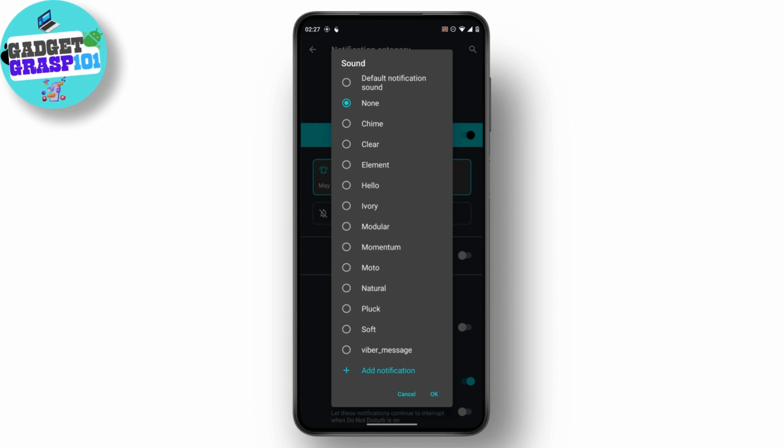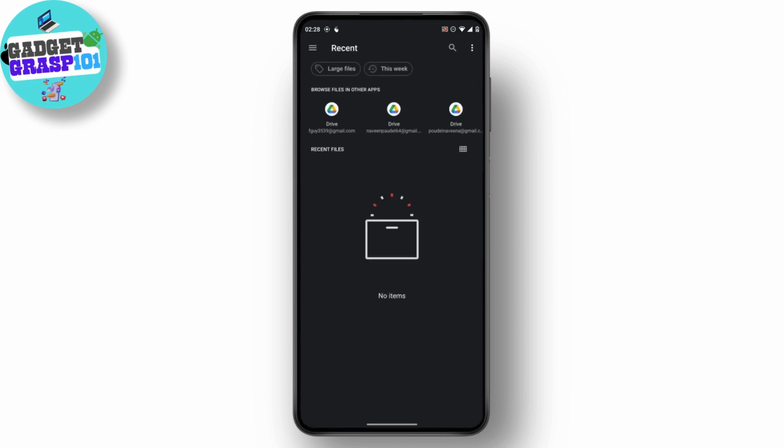These are the default notifications inside your device. You can see the following bunch of notifications in your device which are pre-built. If you don't like any of these notifications, you can add a customized notification sound. To do that, just tap on add notification, but before tapping on it, you have to download an audio file from a browser or from anywhere that you like. Just download an audio file which you would like to set as a notification sound